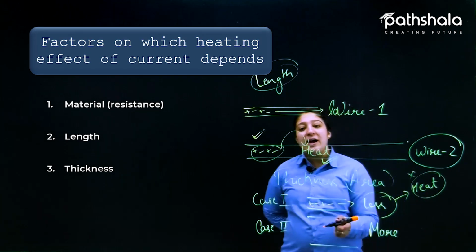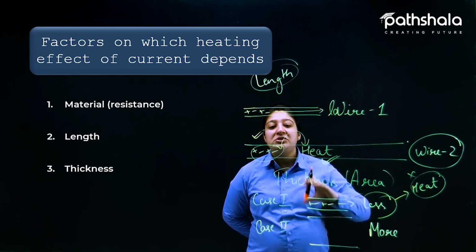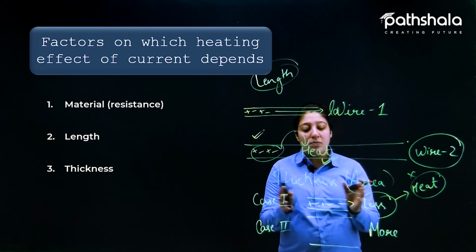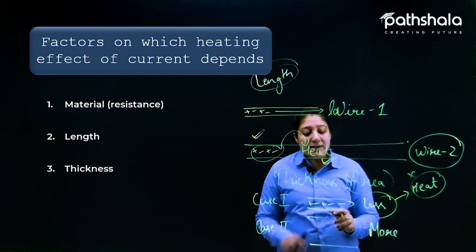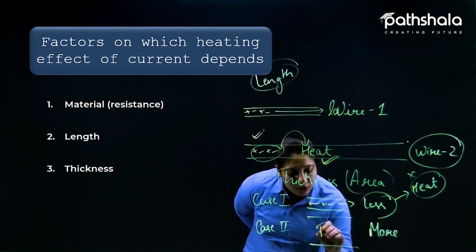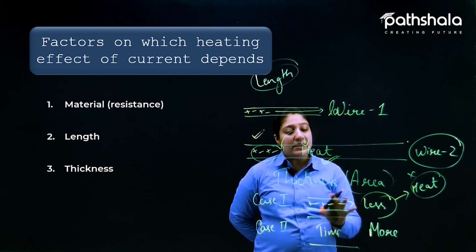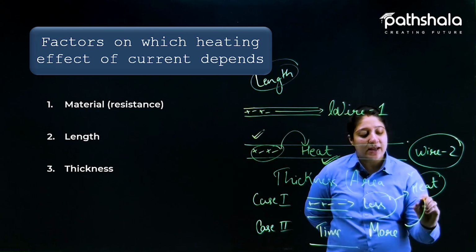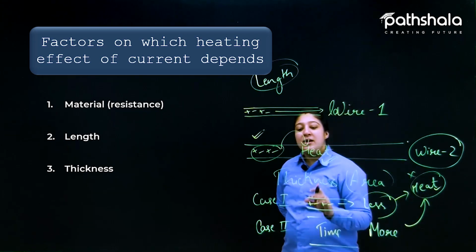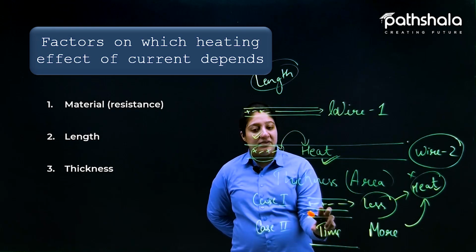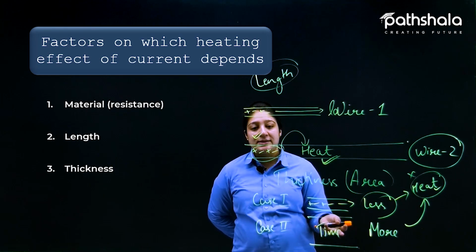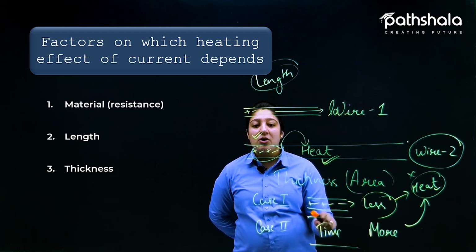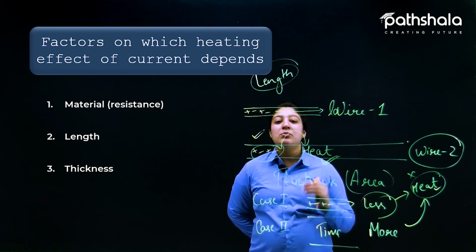But in the case where we have more area, or we can say the wire is more thick, the charges need to cover more area, and as a result they take more time to cover this distance and stay in the wire for a longer time, and then the electrical charges can be easily converted into heat energy. In that case again the material which has more area will provide more resistance, and as a result this kind of material can give us more heating effect.